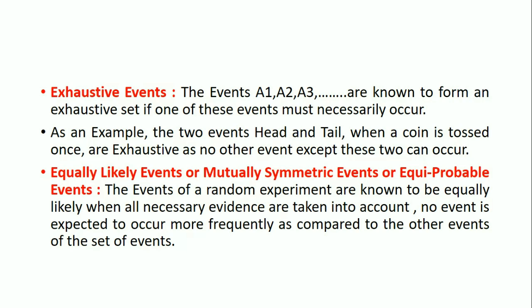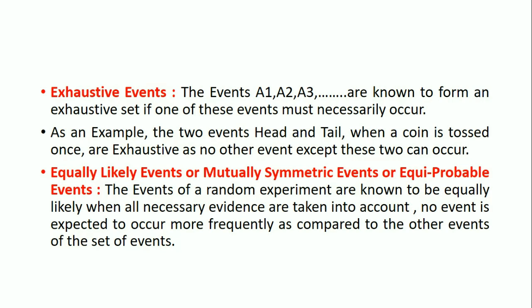The two events head and tail when a coin is tossed are an example of equally likely events, because there is no reason to assume that head would occur more frequently than tail.